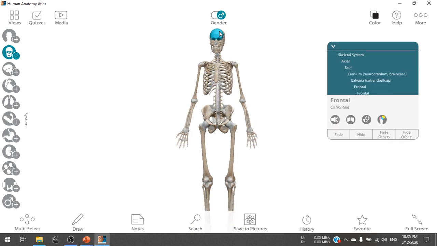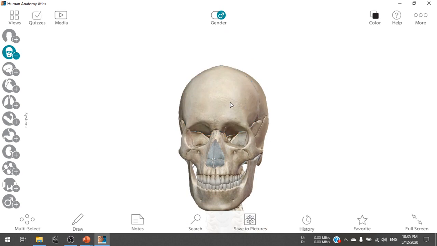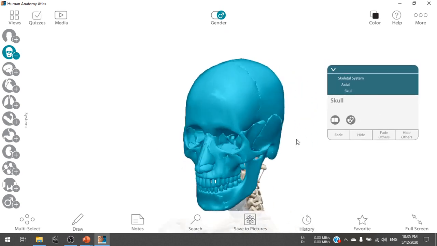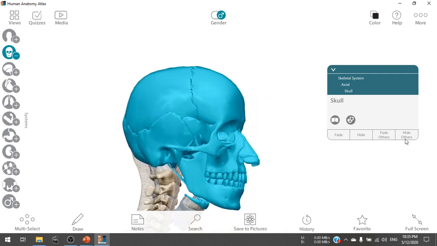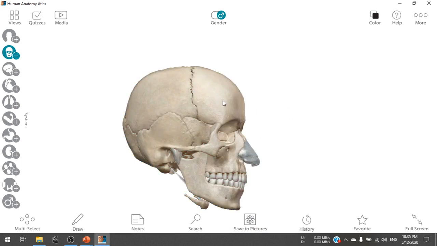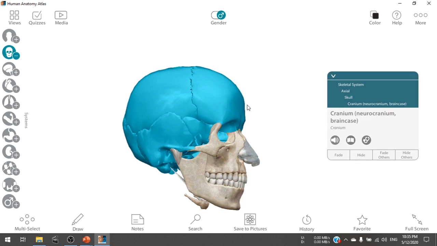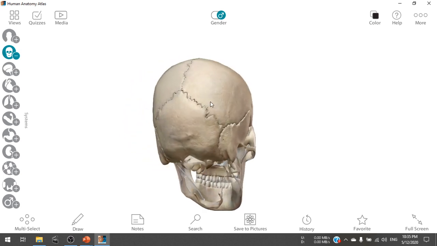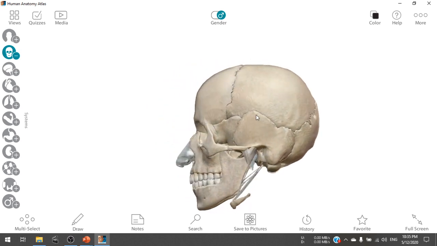And when we start from our head, inside our head there is the skull. So this total part is called the skull of our human skeletal system. And inside the skull, the main region is called the brain case or cranium. So this total part is called the cranium, and you see the cranium is made up of multiple flat bones.